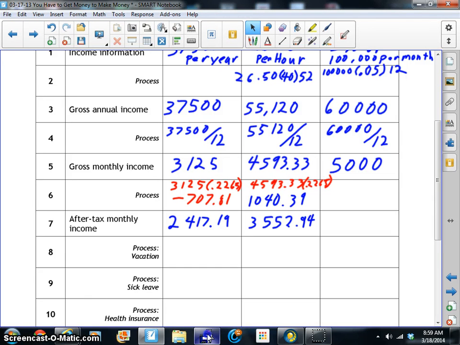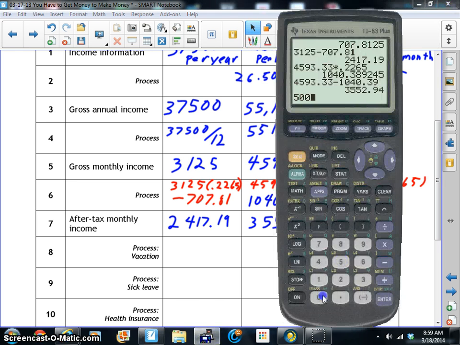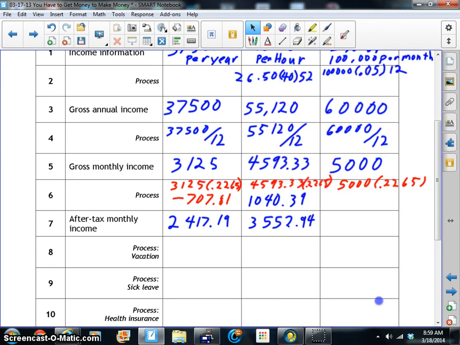Final one right here, so we do the same thing. 5,000 times 0.2265, that's 1,132.50.